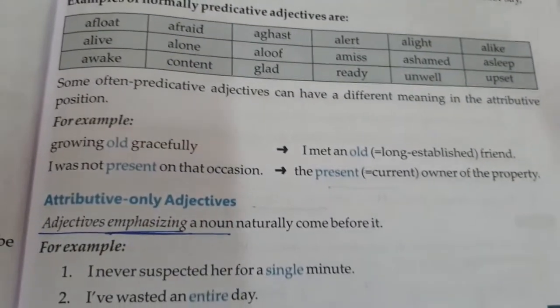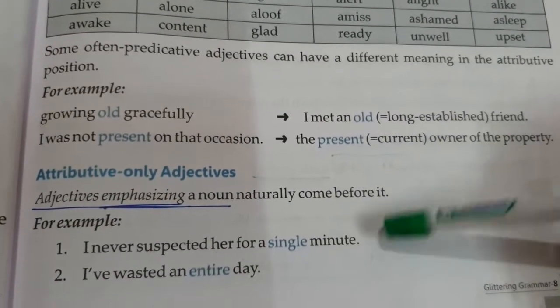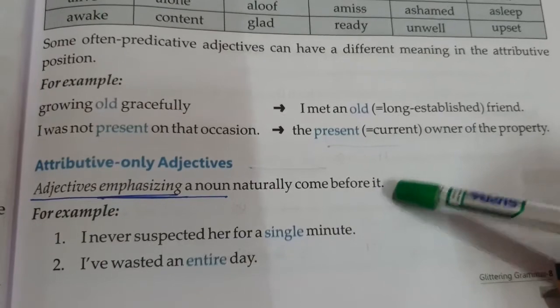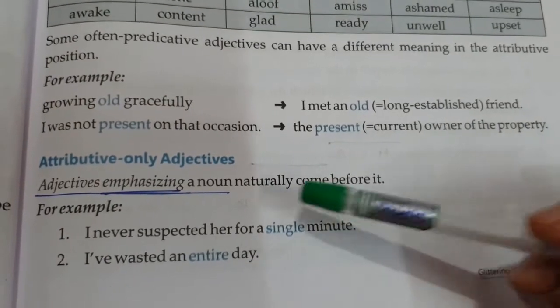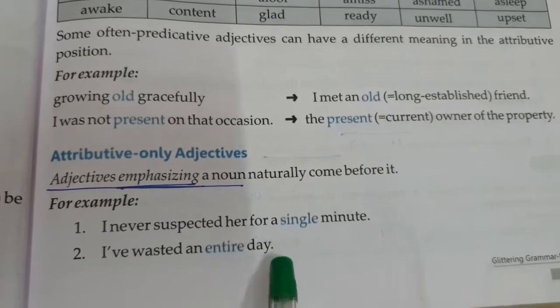Attributive-only adjectives are adjectives emphasizing a noun and naturally come before it. I never suspected her for a single minute. Minute, noun; single, adjective. I have wasted an entire day. Day, noun; entire is the adjective.